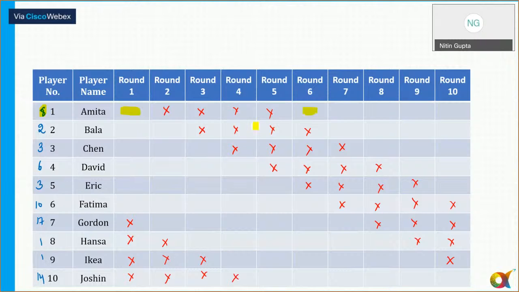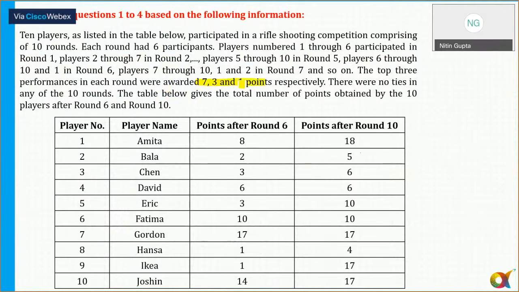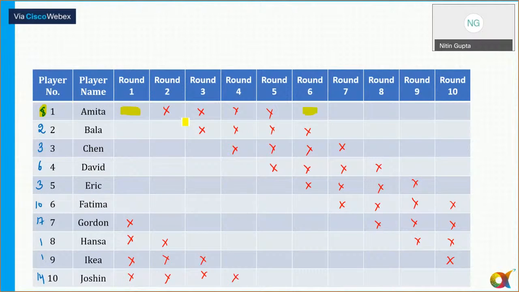Also, if you look at here, the other points which are given here, in this case, the top 3 performance get 7, 3 and 1 point. So the total number of points distributed is either 7 or 3 or 1 in each and every round. The person can get either 7 points or 3 points or 1 point here. Okay, so 7, 3 and 1. Now in round 1, you can see Amita here in round 6 here.